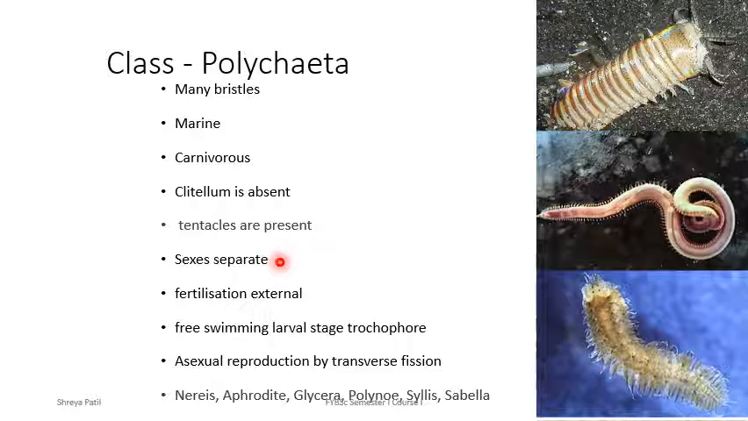In Polychaeta, sexes are separate, so they can multiply by sexual mode of reproduction as well as by asexual mode of reproduction using transverse fission. In Polychaeta, fertilization is external, therefore large amount of gamete is produced at a time. Free swimming trochophore larval stage is observed. Examples of Polychaeta are Nereis, Aphrodite, Glycera, Polynoe, Silis and Sabella.